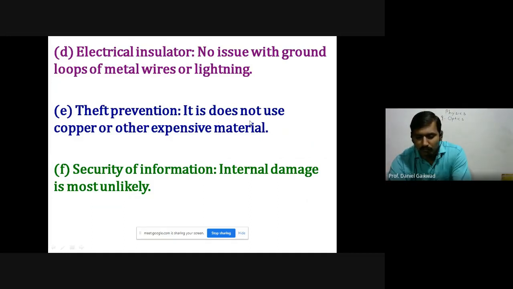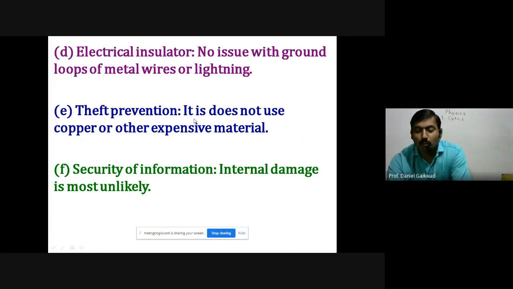Next is theft prevention. No one can copy the data, or the data cannot be lost. There is prevention of someone storing the data, as is possible with copper wire. Theft prevention means there is no use of the fiber for any other purpose; it has only a single use, for the data.